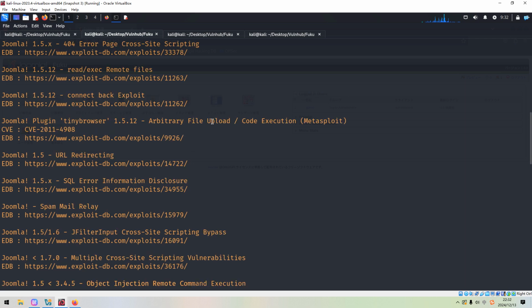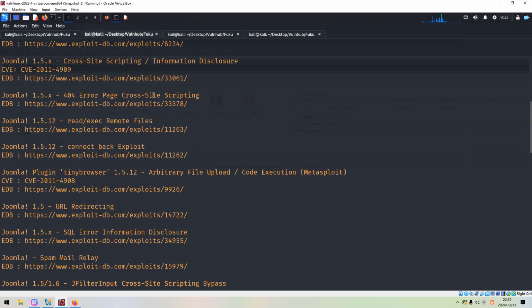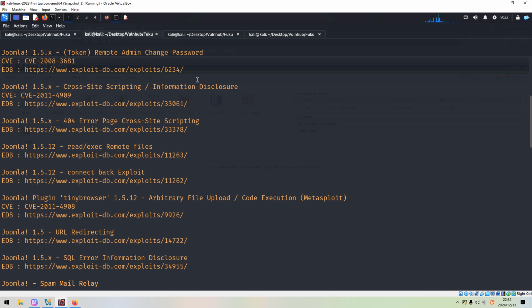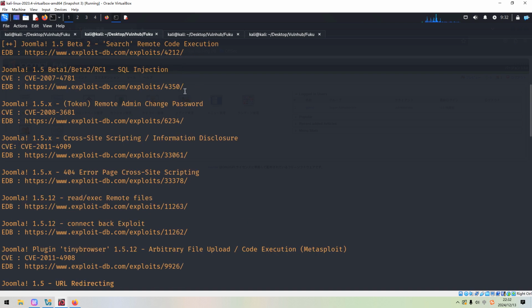And next, you can see over here some exploits, like arbitrary file upload, scripting, information disclosure, change password, remote code execution.